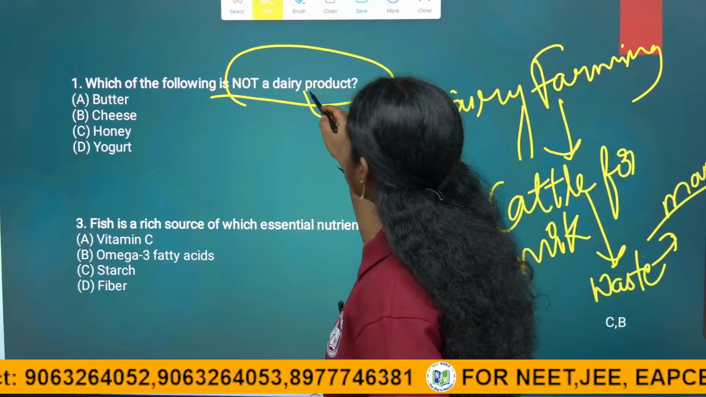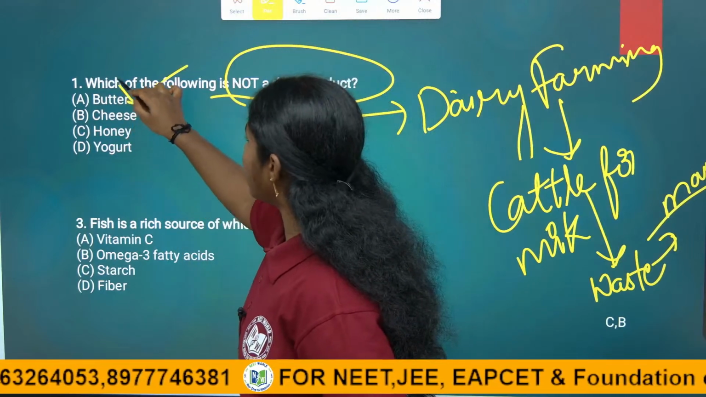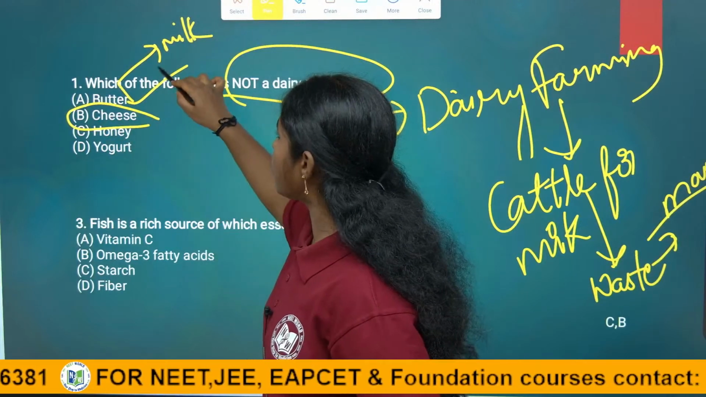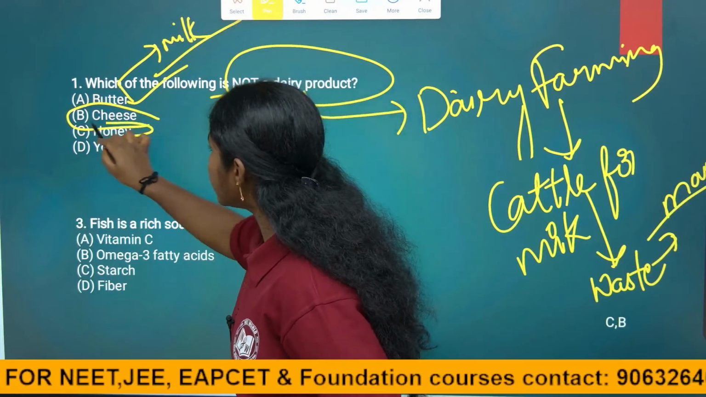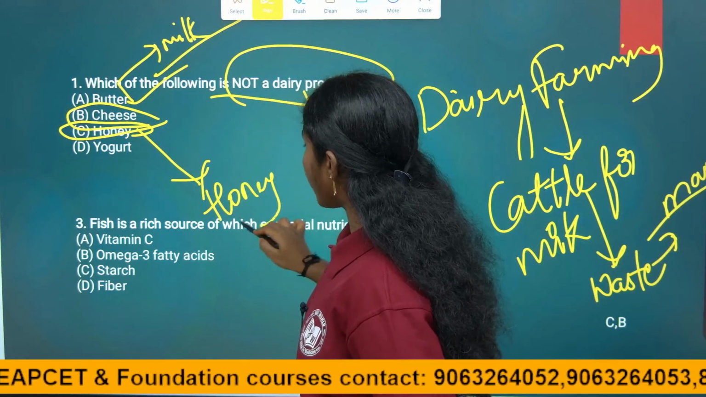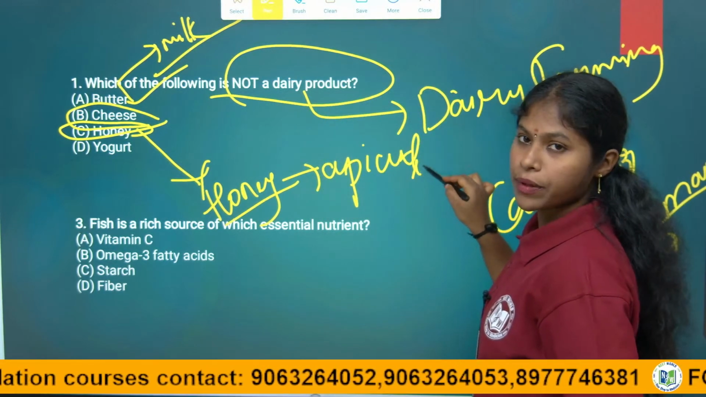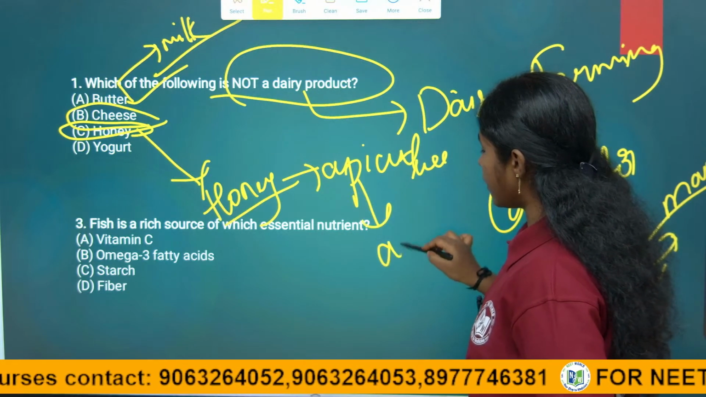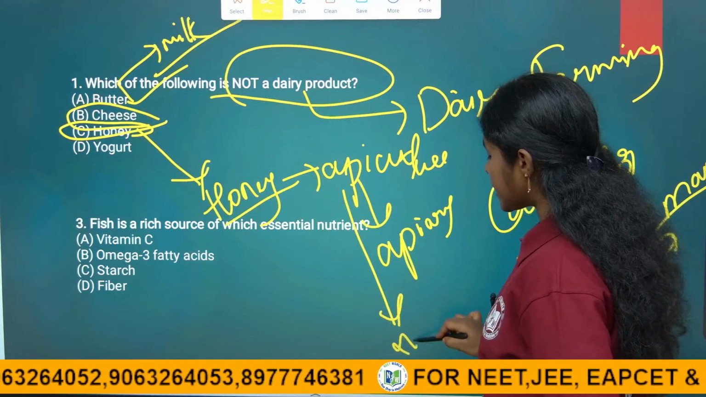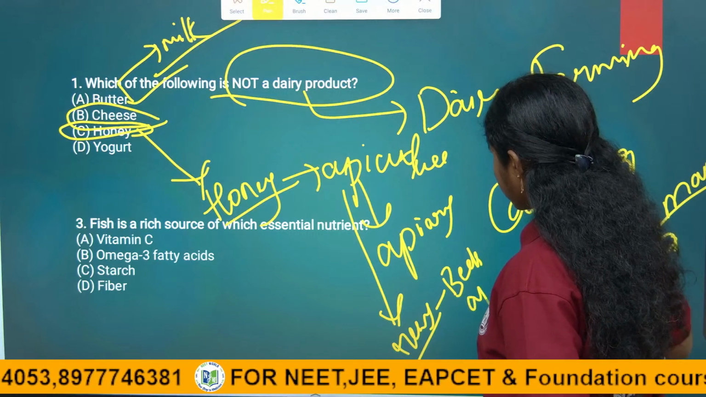See, they are asking which is not a dairy product. Butter is a dairy product, obtained from milk, and cheese is also a dairy product, obtained from milk. Honey is not a dairy product. Honey is collected by honeybees. The rearing of honeybees we call apiculture, right children? The place where we rear honeybees we call an apiary. The people who rear these honeybees we call beekeepers or apiarists.